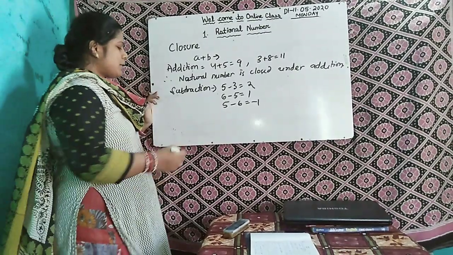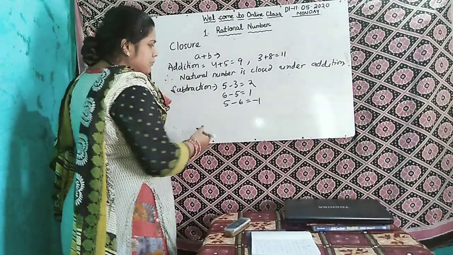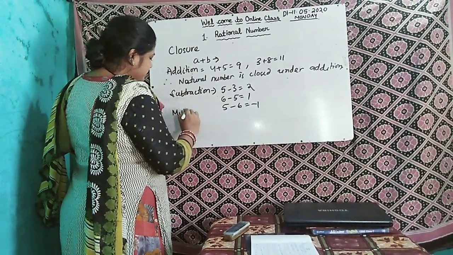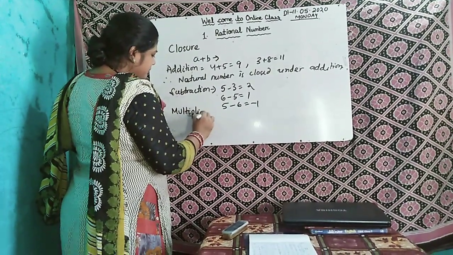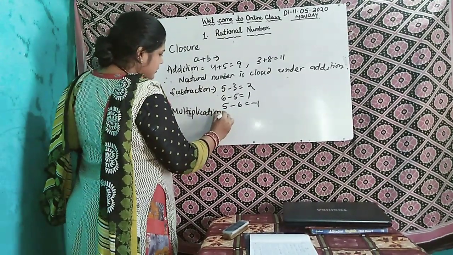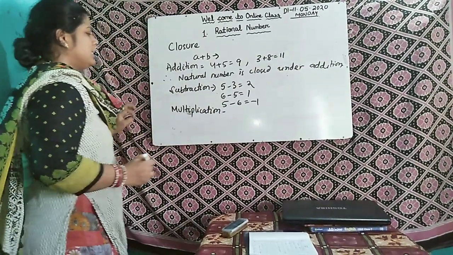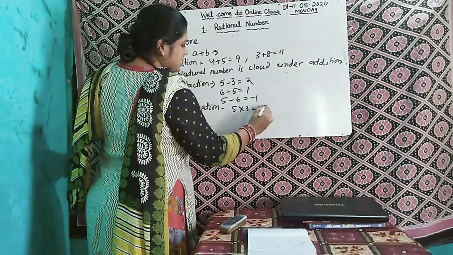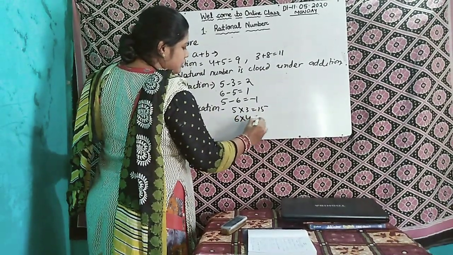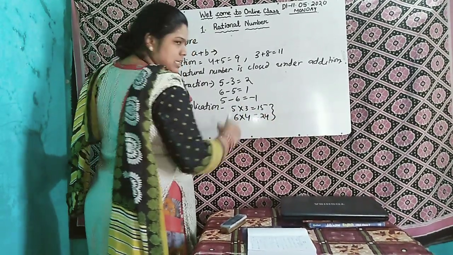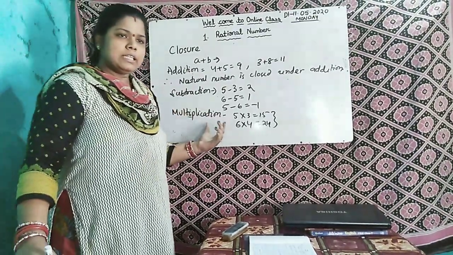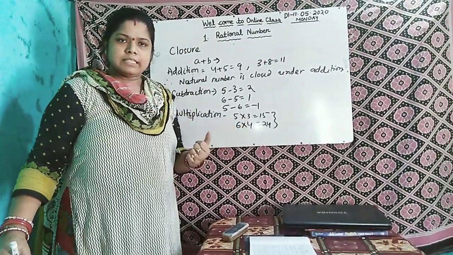Next we say, suppose multiplication. In the multiplication case, suppose 5 multiply 3 equal to 15, 6 multiply 4, 24. These are natural numbers. So here you say that natural numbers are closed under multiplication.